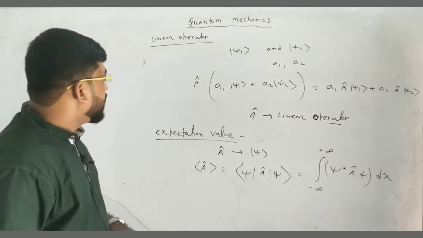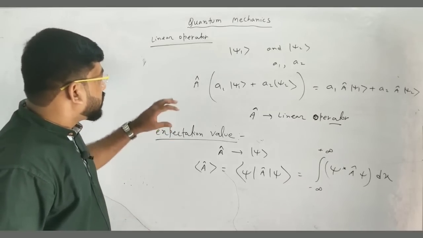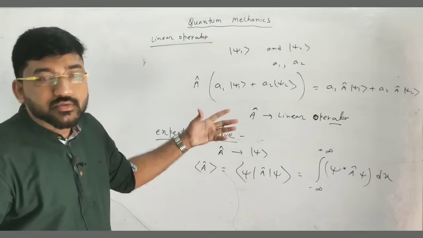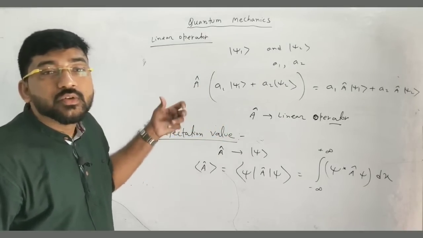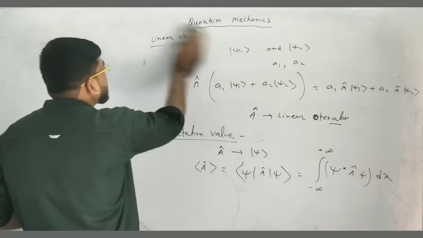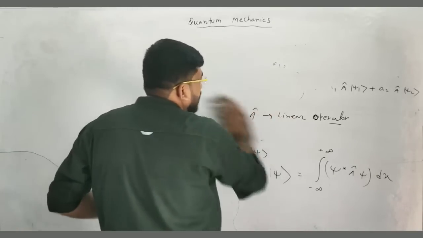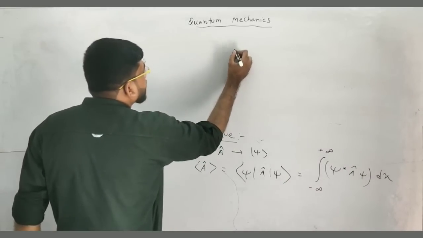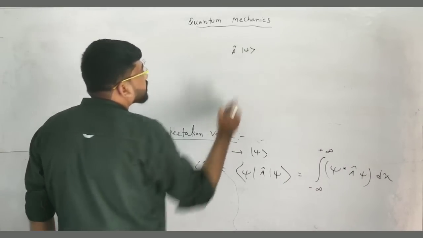Now let us talk about the notation, so that you do not get confused. What you should use and what you should not use, you must remember. Suppose initially we have written that A cap psi, we can write in this way.